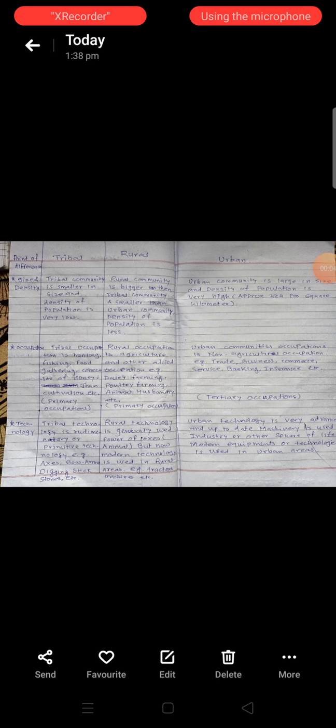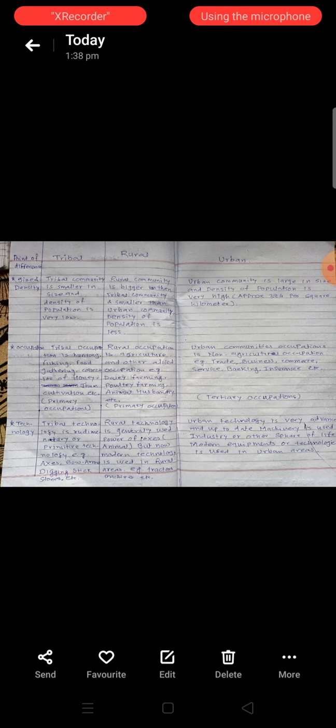In the last lecture we have seen efforts taken for urban development, and the last segment of Indian society. The first segment is tribal community, the second segment is rural community, and the third, the last segment, is urban community. And today we are going to learn the difference between tribal, rural and urban.